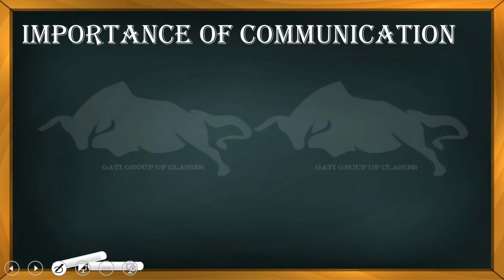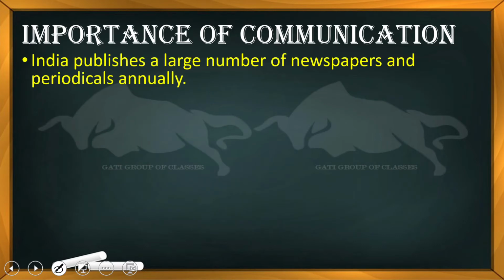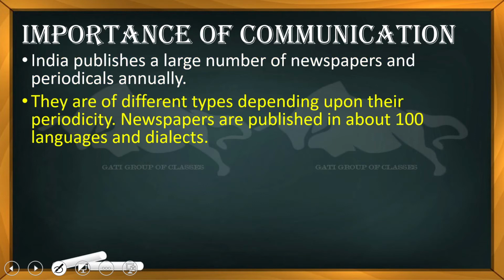Okay, so one more thing is that India is publishing a large number of newspapers, periodically as well as annually. We already know that some newspapers come daily, and some come weekly and monthly also. They are of different types depending upon the periodicity. Now, for what conditions do we need newspapers? Nearly 100 languages and regional dialects are used for the newspapers.